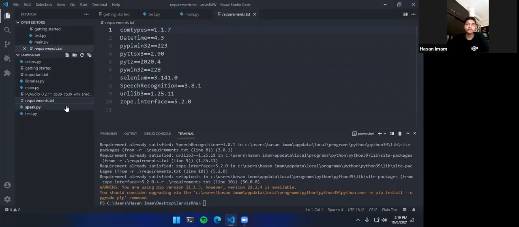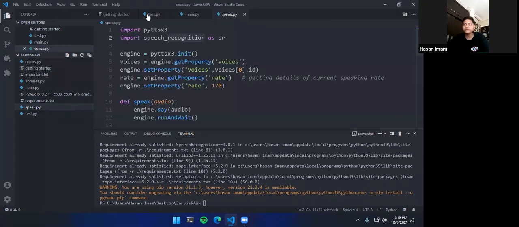Once we have installed both of these libraries, pyttsx3 and speech recognition, let me just comment it out, and we will comment it out as listen to make it more clear.